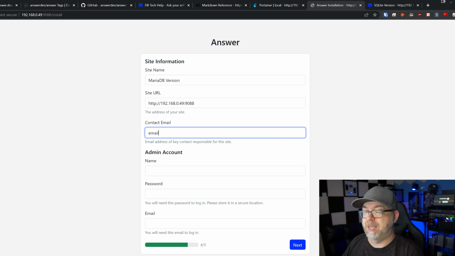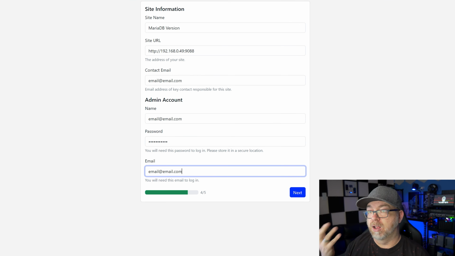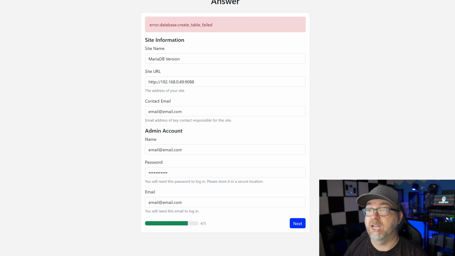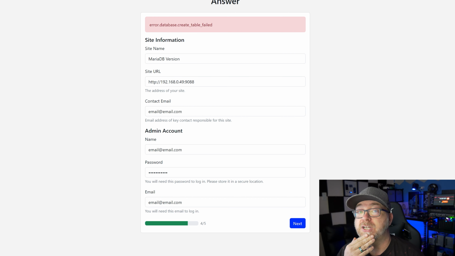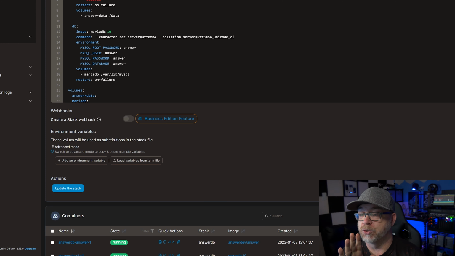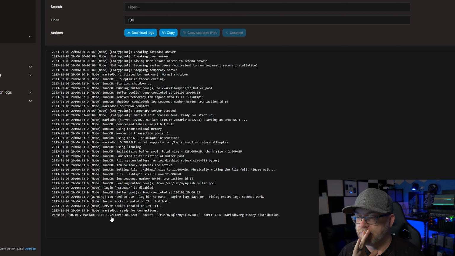Contact email address, again, email at email.com. I'm just going to be super generic with all this. Right, so we've got all of that put in there. I'm going to click next. Interesting. Okay, so we've got an issue there. So, all right, so this is interesting. What I'm seeing here is a couple of things, really. Okay, now it says that it's ready for connection. So let's try that again.